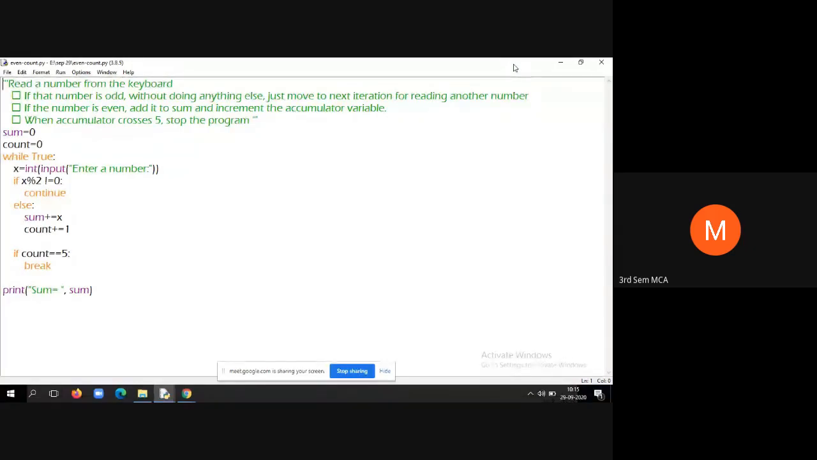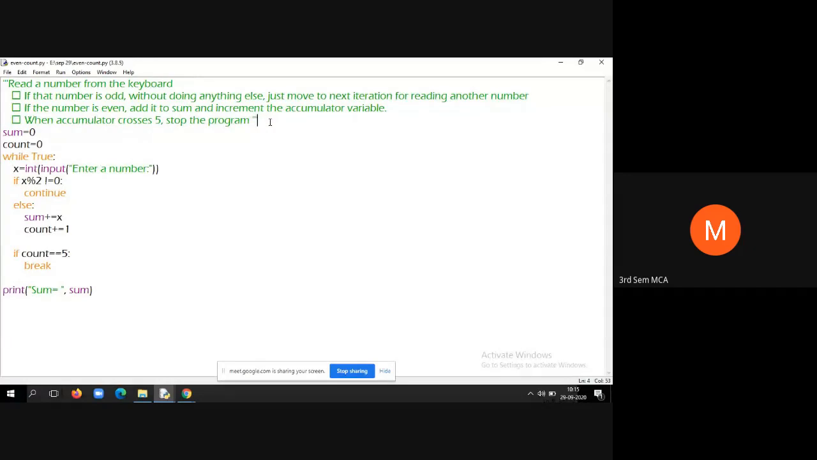Say, for example, if I enter one even number, you increment the counter variable one time. The second time you get an even number, once again increment the accumulator. Like that you should keep doing. When the accumulator crosses 5, that means when the count becomes 5, stop the program. That means you need to count the first 5 even numbers. That is the problem statement.